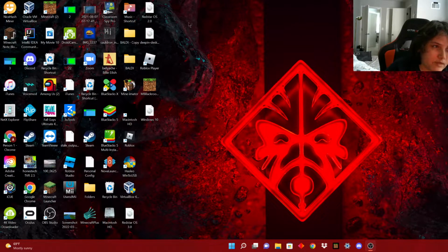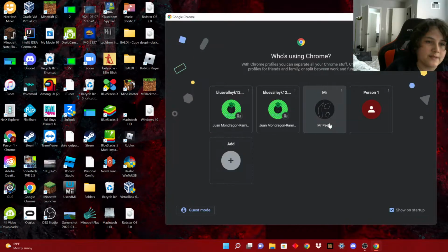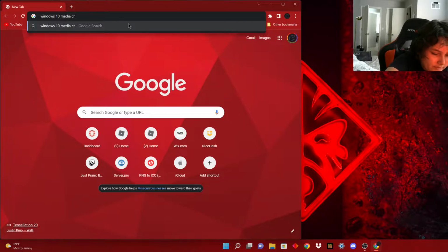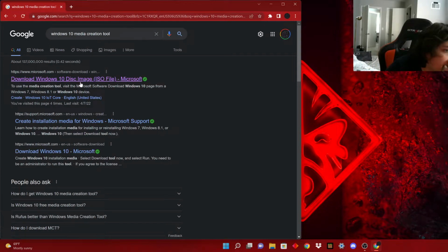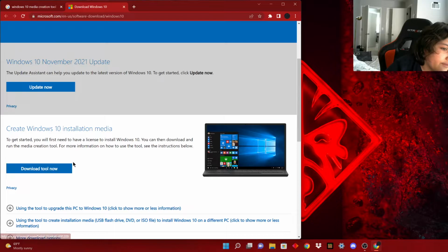Now once you have that, then you'll have to go to the media creation tool that's on Microsoft's website. So just search Windows 10 media creation tool. Press download. Just have to download the tool.